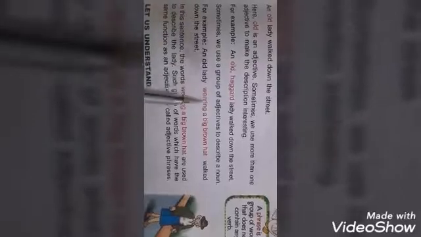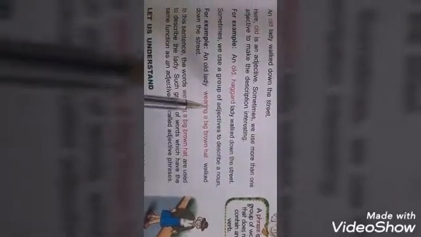Sometimes we use a group of adjectives to describe a noun. For example, an old lady wearing a big brown hat walked down the street. So here we are using a group of adjectives to describe the noun old lady. Old lady is a noun and we are using a group of adjectives, wearing a big brown hat, to describe this noun. So these are called adjective phrases.